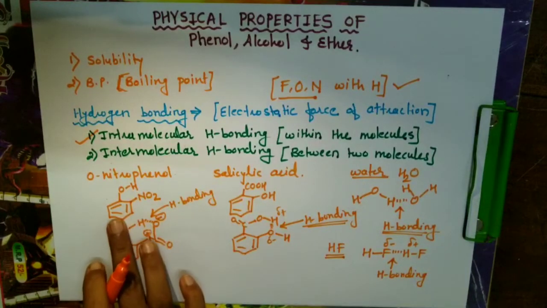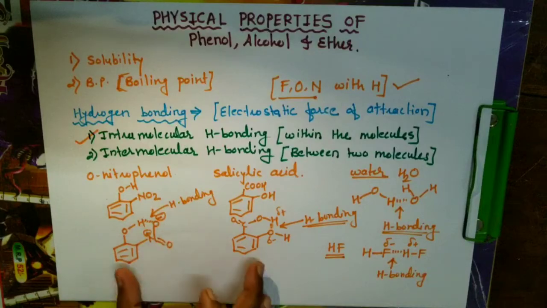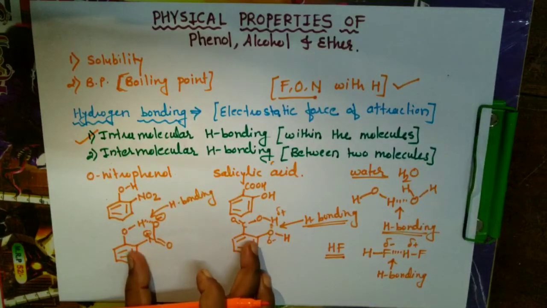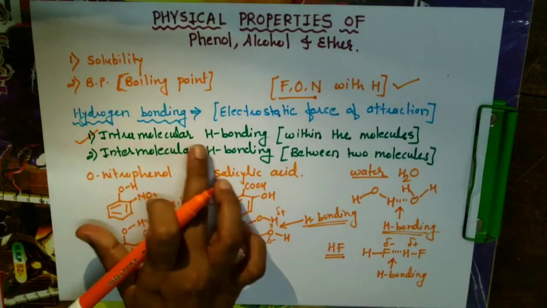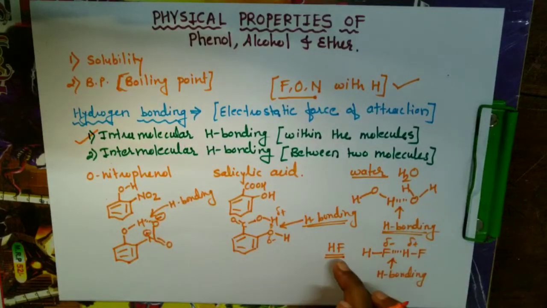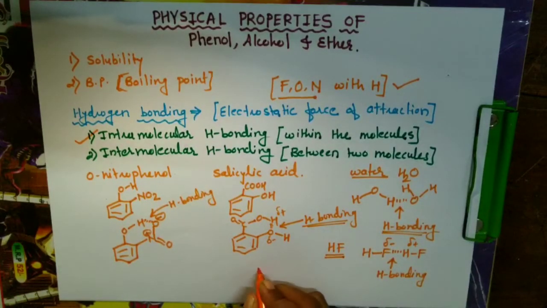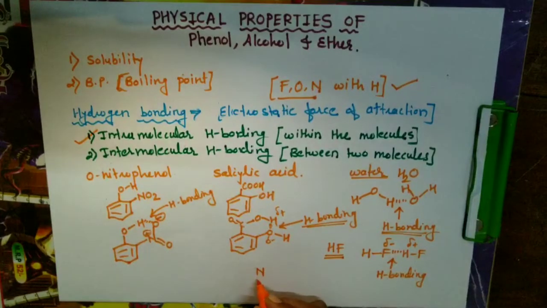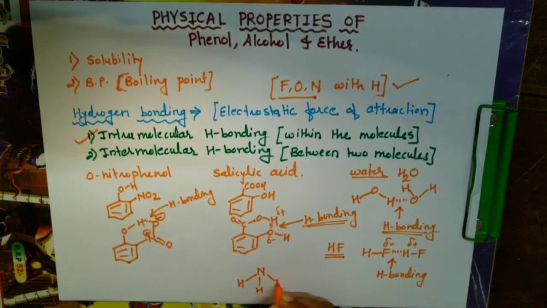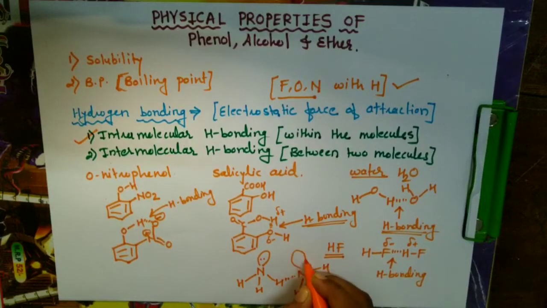This is orthonitrophenol or 2-nitrophenol. These have a hydrogen bond within the molecule, so it is called intramolecular hydrogen bonding. Whereas water, hydrogen fluoride or ammonia, for example NH3, usually we write this way, it will have a lone pair at the top. Another ammonia molecule here will have H, and this is electronegative, so it will have hydrogen bonding between these two, and this hydrogen bonding is called intermolecular hydrogen bonding.